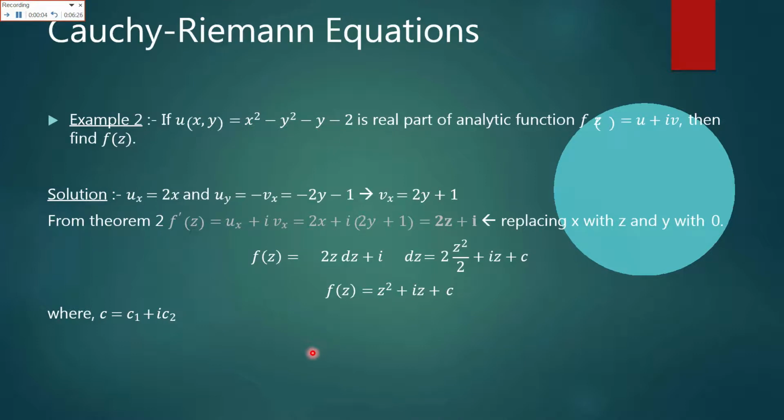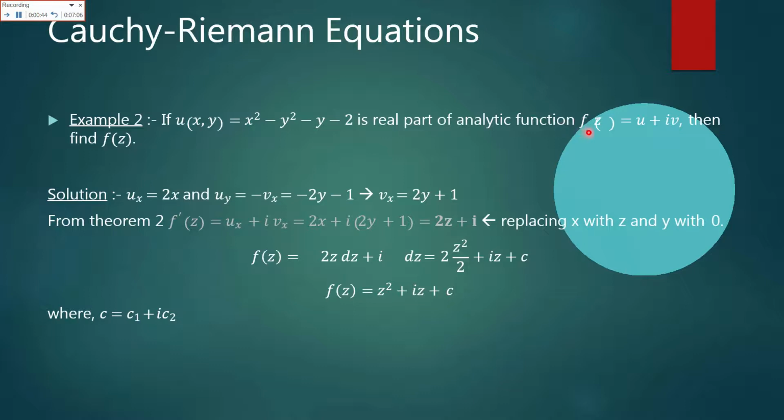Now the second example. Again it is also related to the Cauchy's equations. Now in this question we are given the variable u, not the function. Keep that in mind. We are given a variable u, which is basically the real part of the complex function. U of x, y is equal to x square minus y square minus y minus 2, which is the real part of an analytic function.